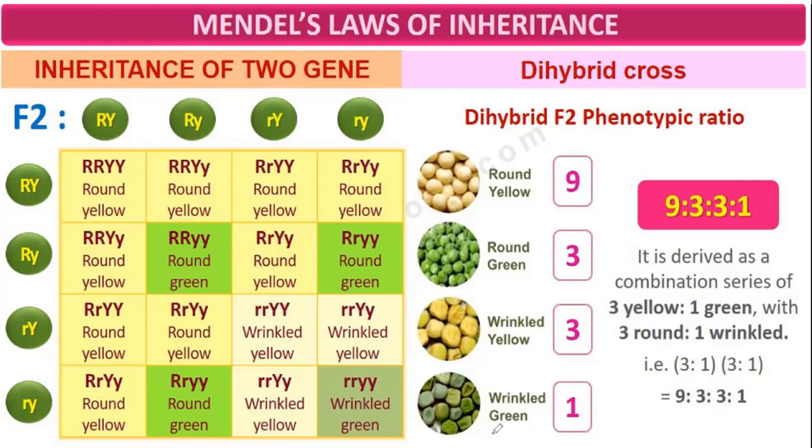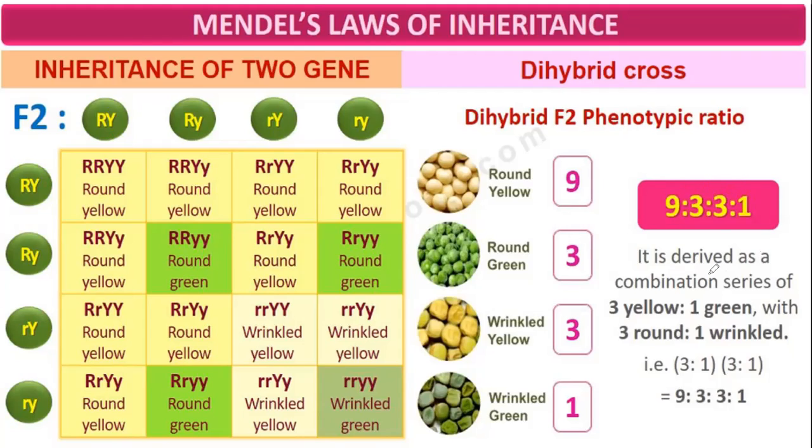So what? Wrinkled yellow. This is what? Wrinkled. This is the wrinkled yellow. And wrinkled green is 1. So the dihybrid phenotypic ratio is what? 9:3:3:1.